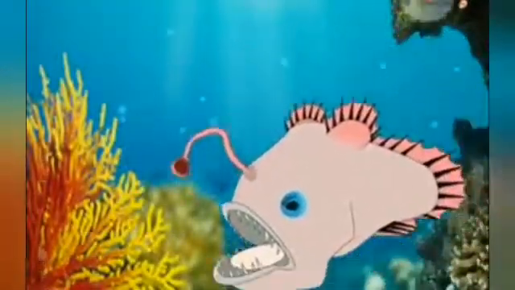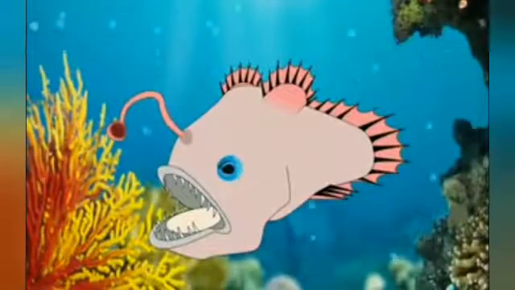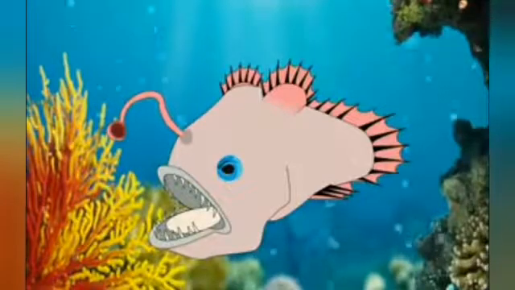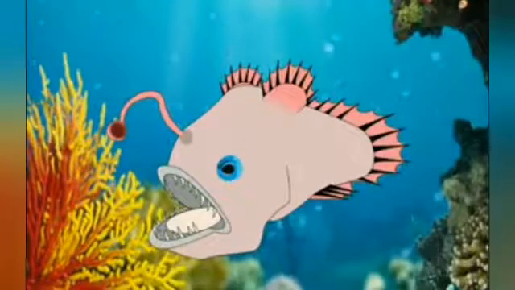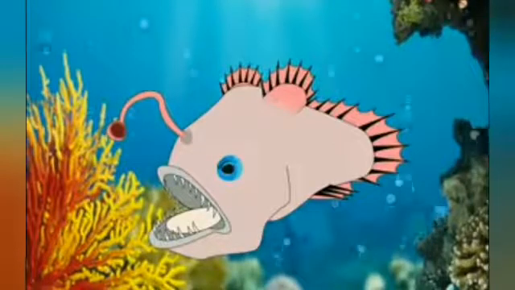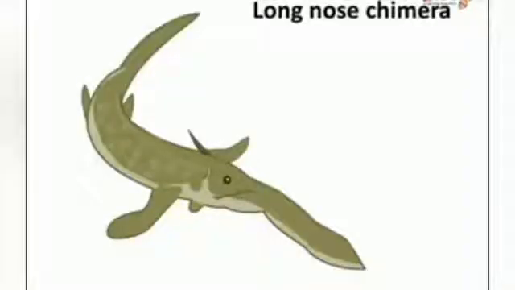Most of the creatures on the earth live in the marine habitat. Life exists even more than 5,000 feet below the sea level, where sunlight doesn't reach and the temperature is very low. For example, the anglerfish lives at about 3000 feet depth, and the long-nosed chimera lives at 8000 feet depth. There are many amazing sea plants too.